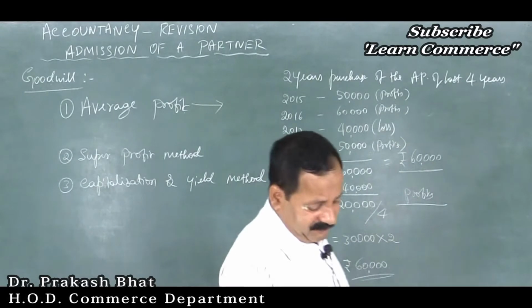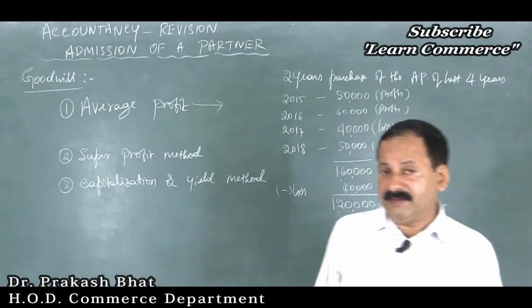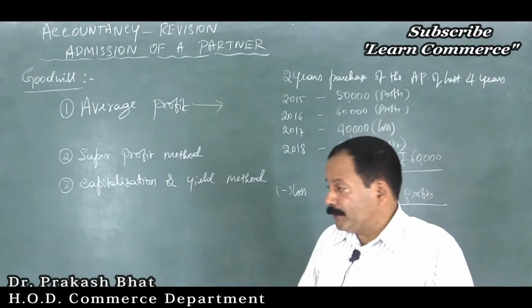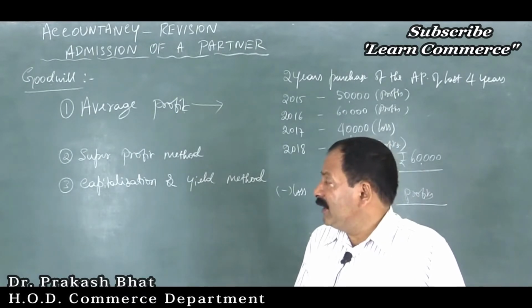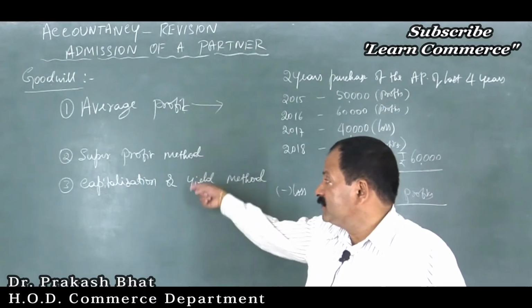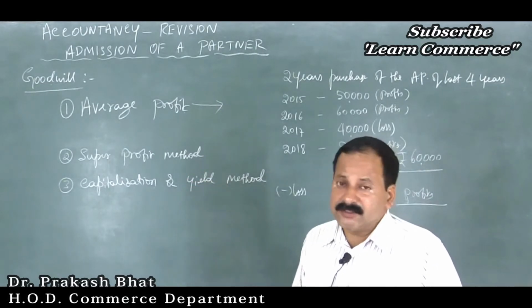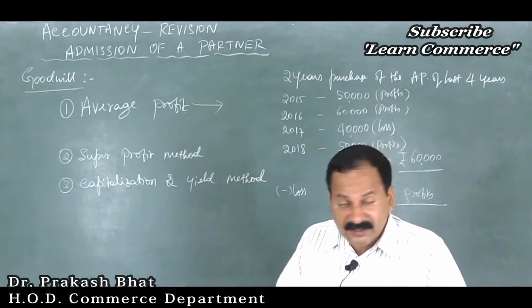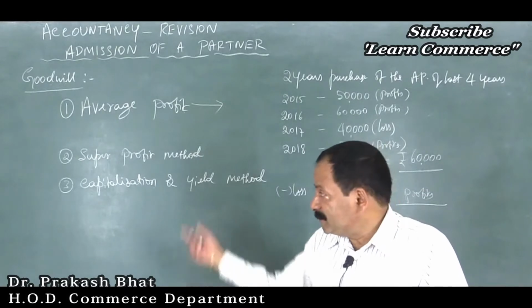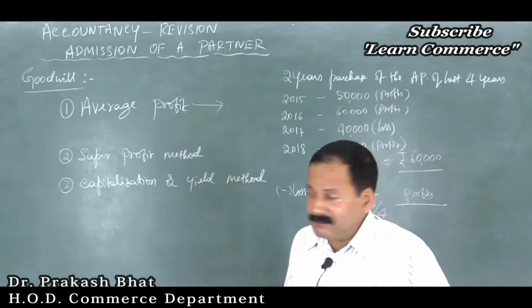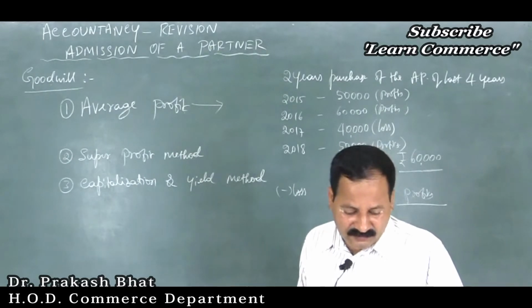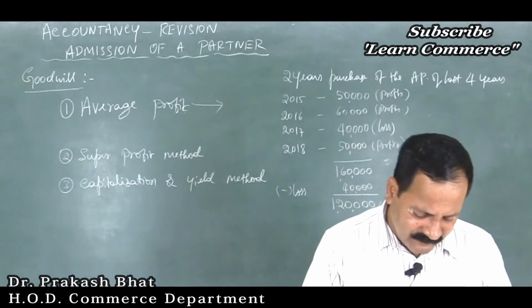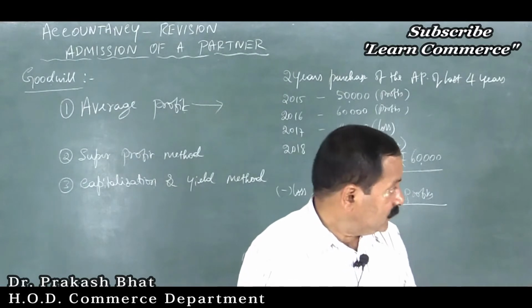This is the first method, the average profit method, and calculation is there for you for the exam. And for the other two methods, they will not give you a problem, but the theory part will be there. I have already given notes to you. I have explained in my regular class video, so I will not touch these things now. Clear? So very simple it is.